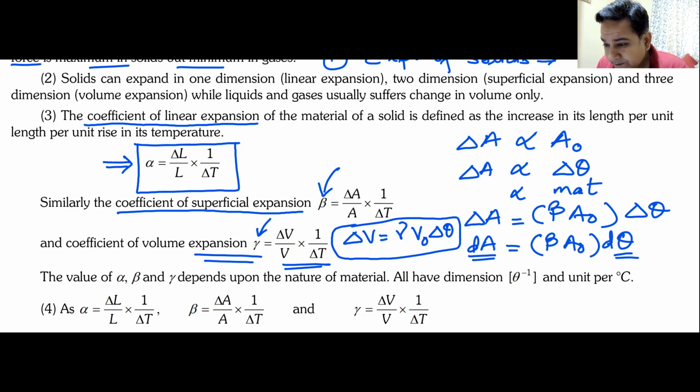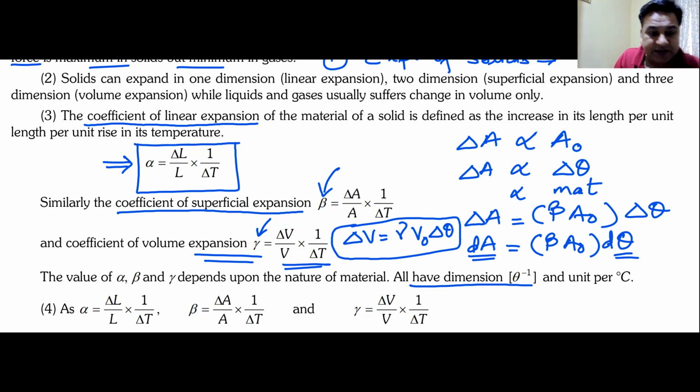Remember, all of them, are they dimensionless or do they have a dimension? What is the dimension of alpha? Kelvin inverse. What is the dimension of beta and gamma? Kelvin inverse, sir. So all of them have the same dimension, Kelvin inverse or theta inverse, whatever you call it, right?